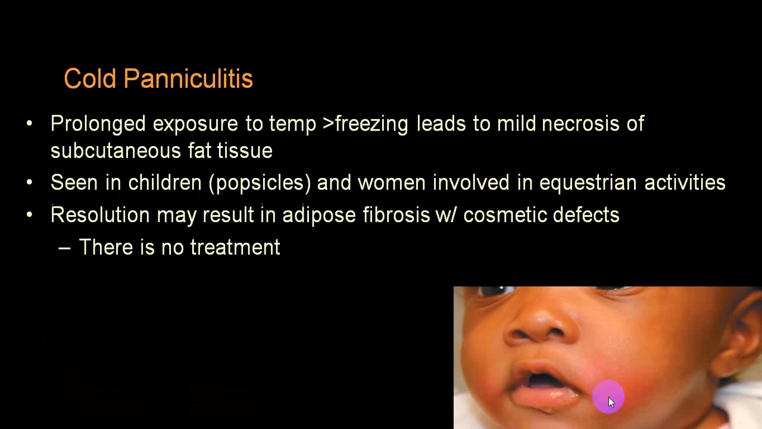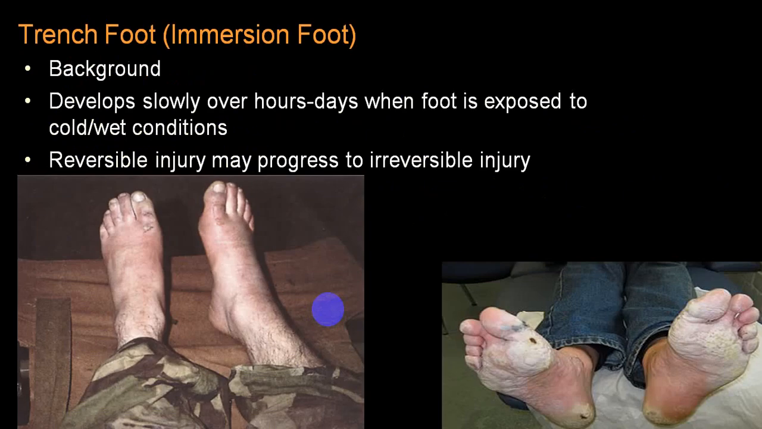This is called cold panniculitis. This is because of exposure to freezing cold injury, and that will give rise to mild necrosis of subcutaneous fat, and it is very commonly seen in children. It is also called popsicle panniculitis. Usually it does not require any specific treatment.